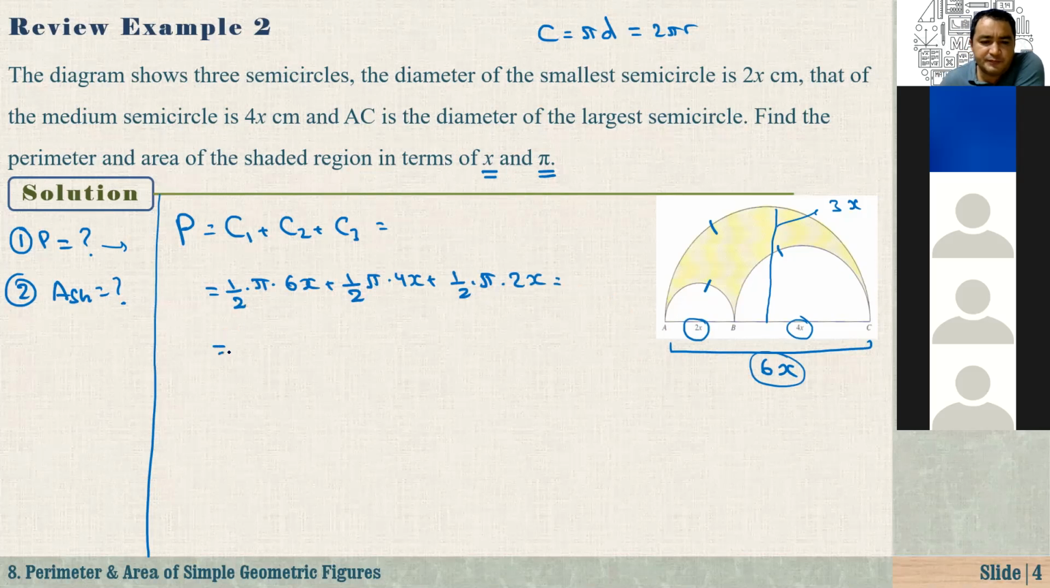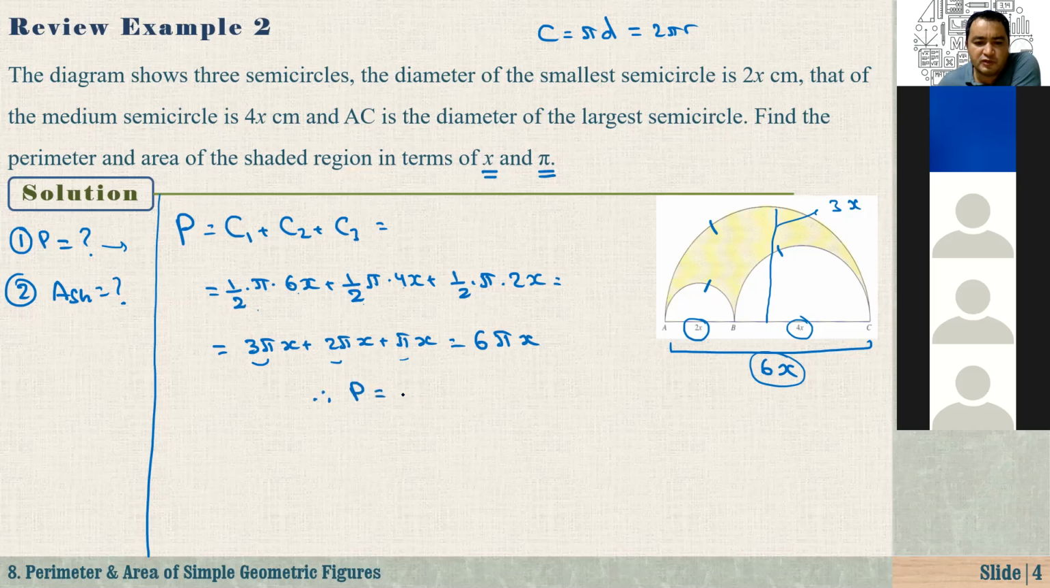So that's equal to 6/2, it is 3, so here we have 3 pi x. And here we have 4/2, it is 2 pi x. The last one is just pi x. How many pi's? 3. And here we have 2. Here we have 1. So that's equal to 6 pi x. Therefore, the perimeter of the shaded region is 6 pi x. It says answer your question in terms of x and pi.